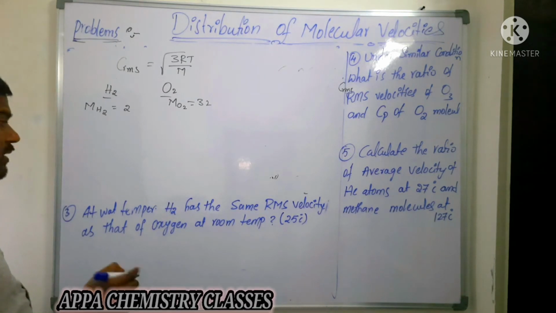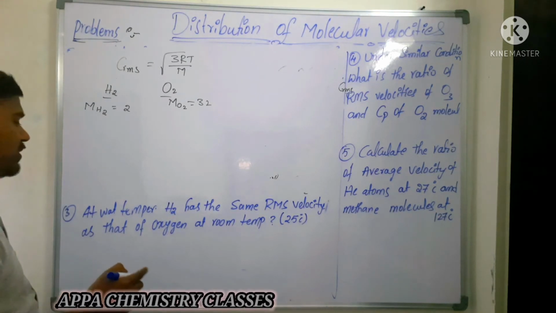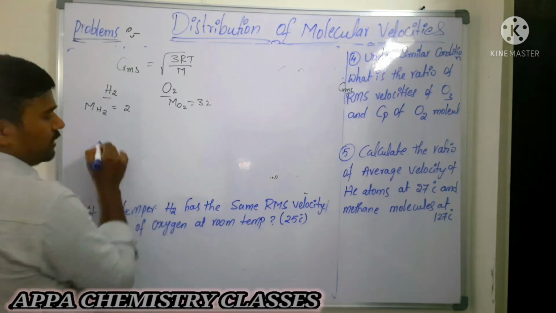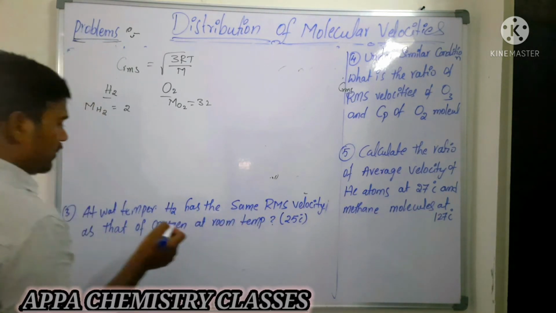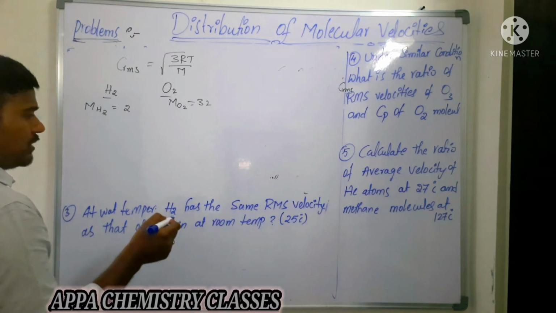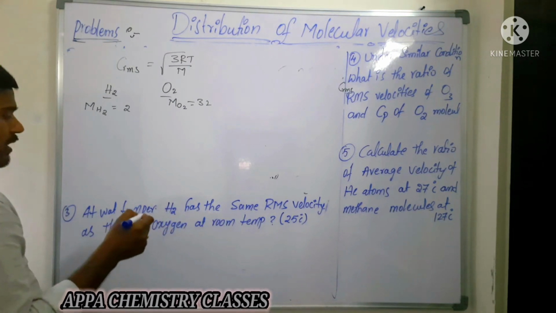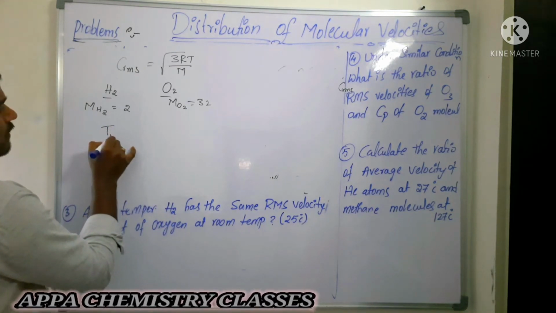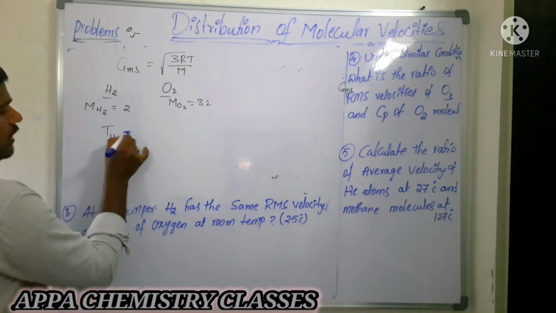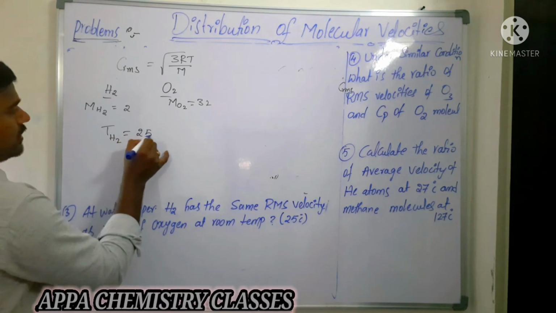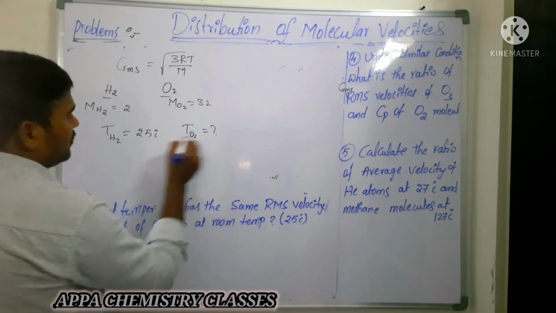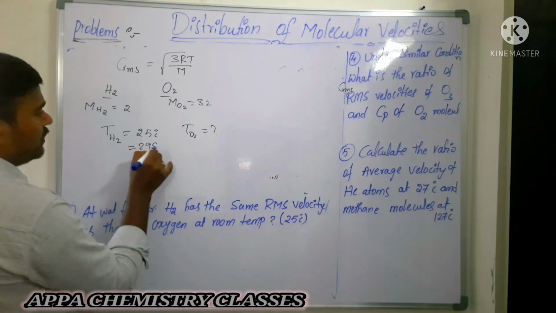At what temperature does hydrogen have the same RMS velocity as that of oxygen at room temperature? They are giving the oxygen at 25 degrees Celsius, and asking the temperature of hydrogen. 25 degrees Celsius is nothing but 298 Kelvin.